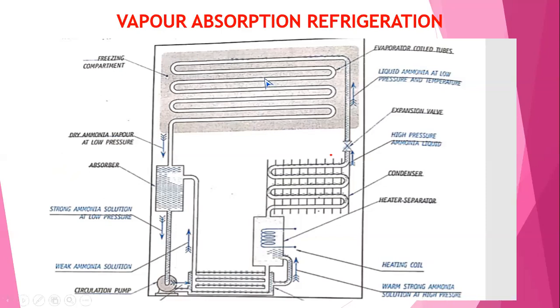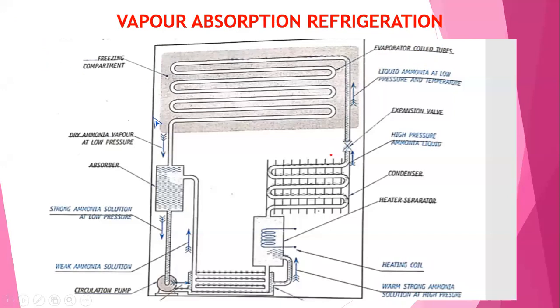So this is the principle of operation of the vapor absorption refrigerator. Here ammonia is used as the refrigerant, but in the previous case, Freon 12, F-R-E-O-N, was used as the refrigerant in vapor compression refrigeration. In case of vapor absorption refrigeration, we are using ammonia as the refrigerant.